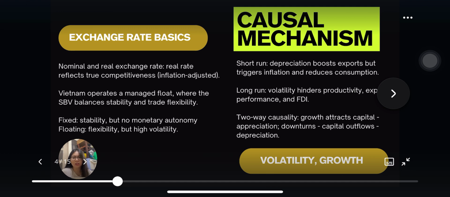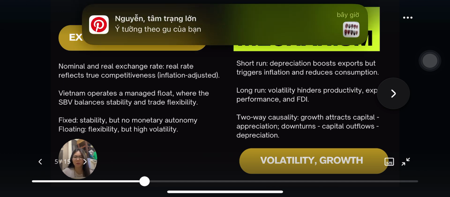In the short run, depreciation can help export competitiveness but also raise import costs, creating inflationary pressure. Over time, it erodes purchasing power and slows consumption. In the long run, persistent volatility becomes a drag on growth, especially in developing economies where firms have limited hedging capacity. Empirical evidence for Vietnam shows that volatility reduces export performance and discourages investment. Moreover, the relationship is two-way. Strong growth attracts foreign capital and causes appreciation pressure, while downturn leads to capital outflow and depreciation.